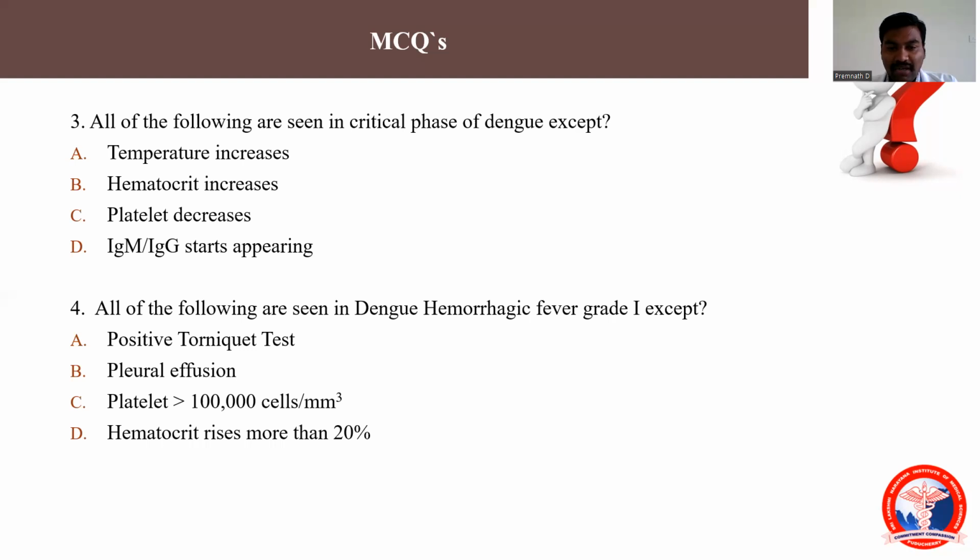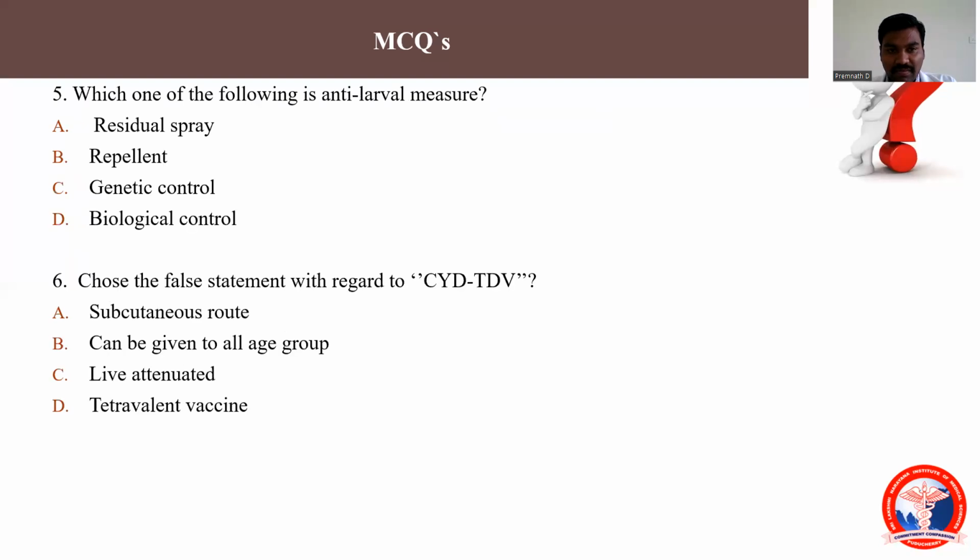All of the following are seen in dengue hemorrhagic fever grade 1 except: grade 1 is dengue fever with hemorrhagic manifestations. So the positive tourniquet test is a hemorrhagic sign, so it is positive. Pleural effusion, will it be seen? No. Pleural effusion is evidence of plasma leakage. It is grade 2. So option B is the correct answer for this.